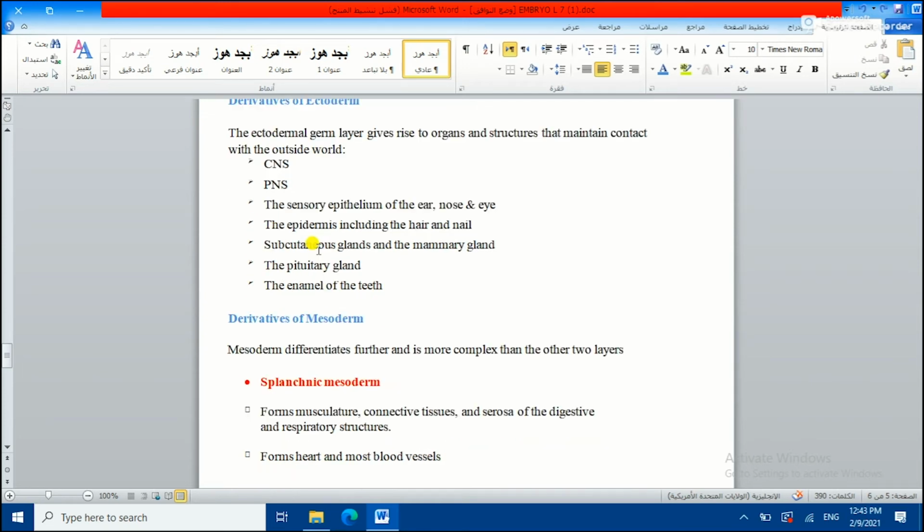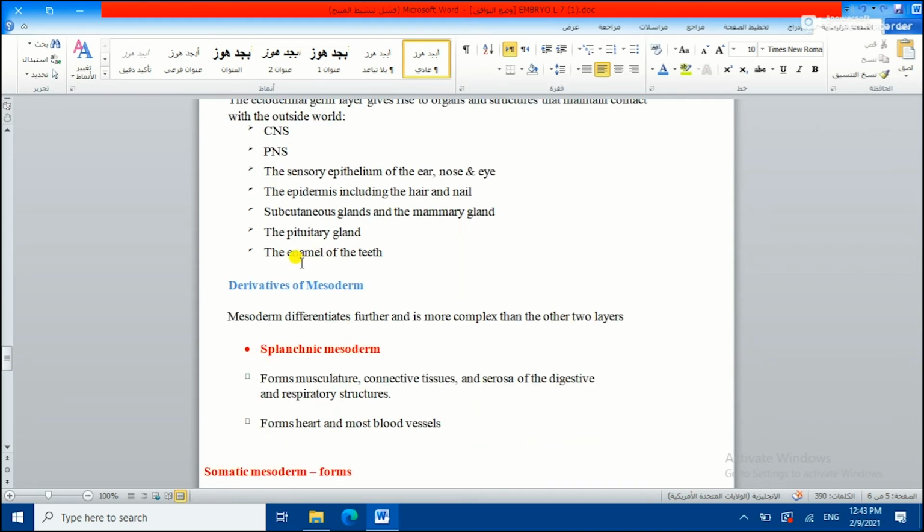The sensory epithelium of the ear, nose, and eye, and the epidermis including hair, nails, mammary glands, and other glands like subcutaneous glands that have secretions to the outside. And also we have the pituitary gland and the enamel of the teeth.